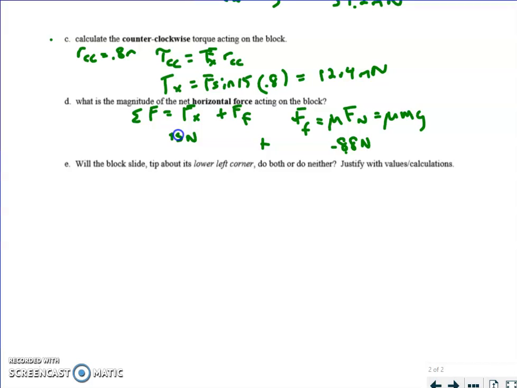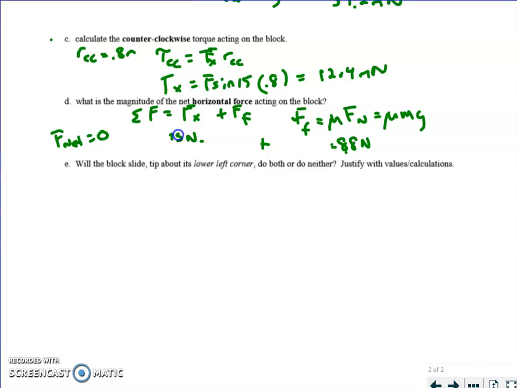So what we have to recognize is this is less than the maximum value. So F net in the x direction is 0. All right, a very easy mistake to make, but at this time of the year, at this level, we want you to be recognizing that. Okay, now we get to the main point of the problem.